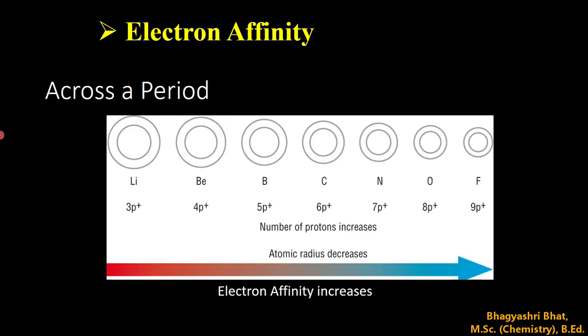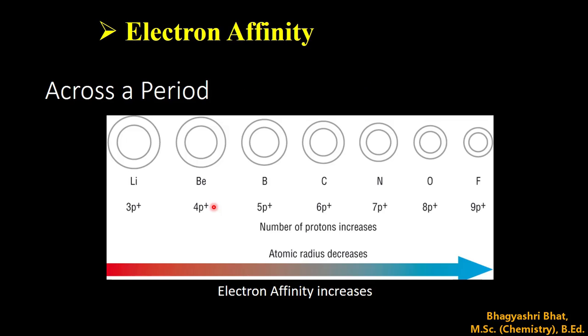The second condition is electron affinity. It is the amount of energy released when an electron is added to an atom. In ionic compound formation, one atom has to lose an electron and another atom has to gain an electron. So one atom should have very low electron affinity and another atom should have very high electron affinity. Again, there must be a wide difference in the value of electron affinity between the two bonding atoms. So that is the second condition.